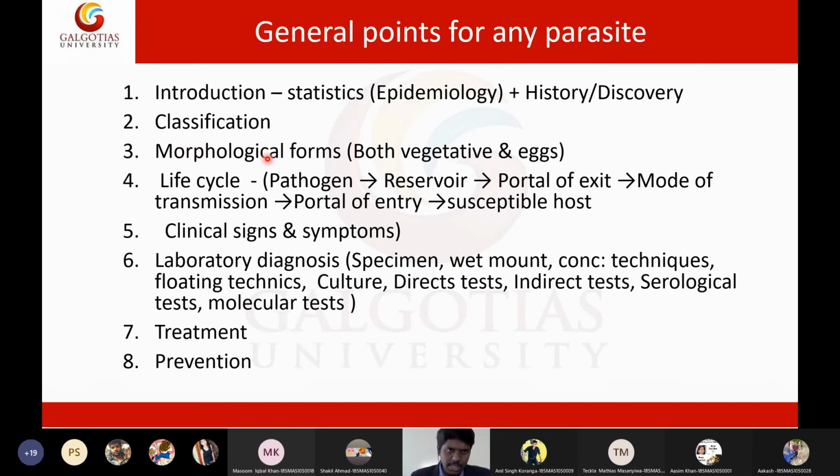We will discuss its morphology. Morphology includes both the vegetative form and the cyst form or eggs. And we will discuss its life cycle. In the life cycle, we will discuss the pathogenesis, reservoir, portal of exit, mode of transmission, portal of entry, and susceptible host. Then we will discuss the clinical signs and symptoms of the parasite. Then we will discuss laboratory diagnosis, treatment, and preventive actions. So these are the major points that we need to cover in each and every parasite: introduction, classification, morphology, life cycle, clinical signs and symptoms, lab diagnosis, treatment, and prevention.